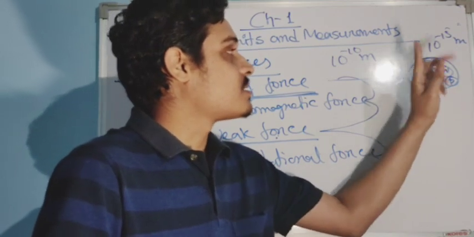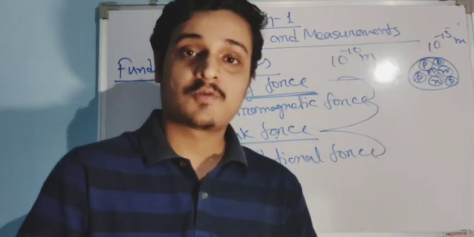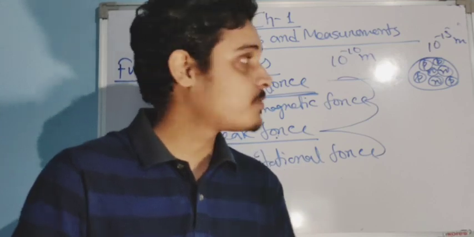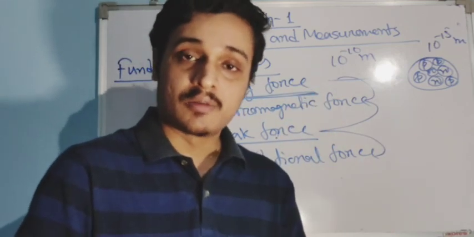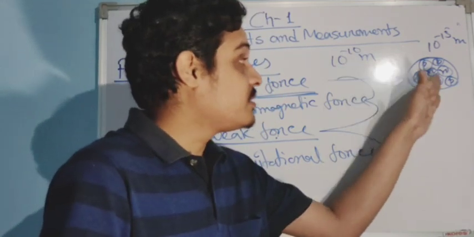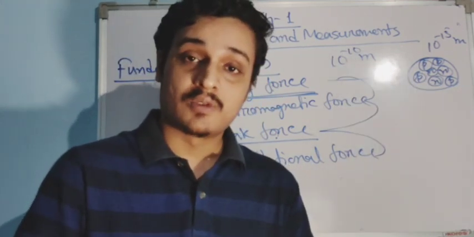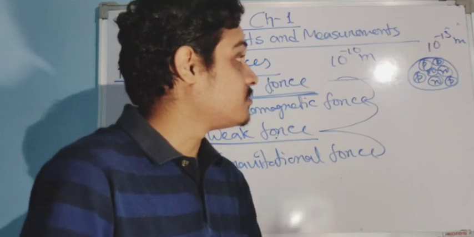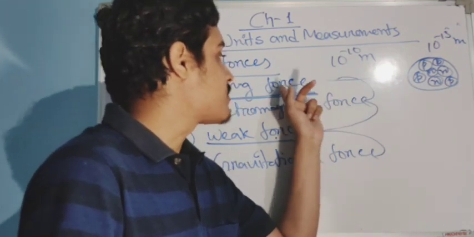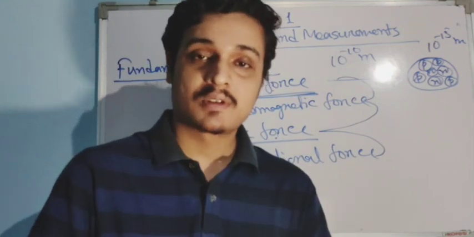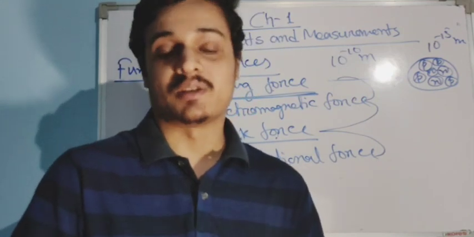Because inside the nucleus, strong force acts. Strong force is more powerful than your electromagnetic force. In the presence of a strong force, two protons attract each other.